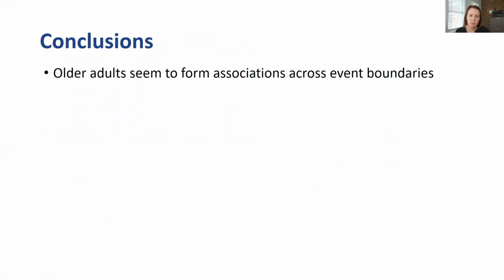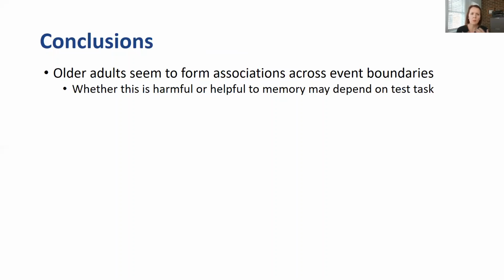So older adults seem to form these broad associations across event boundaries. And whether this is harmful or helpful to memory may really depend on the task that's being used. You could think of these cross-event bindings as being detrimental to precise, detailed memory or the precise temporal order of things, but it might help people in their free recall, and it could help older adults to make connections across the entire story narrative.